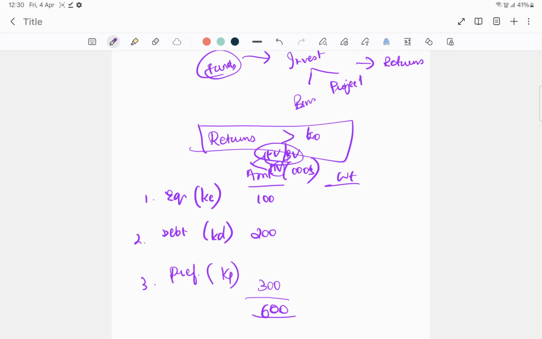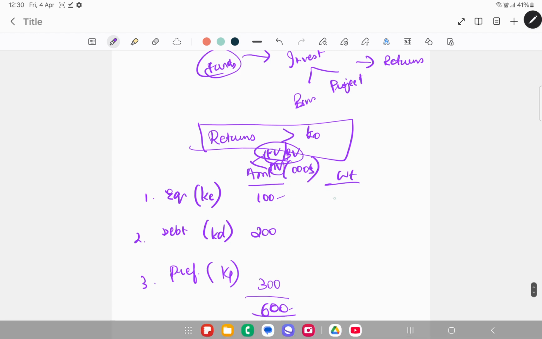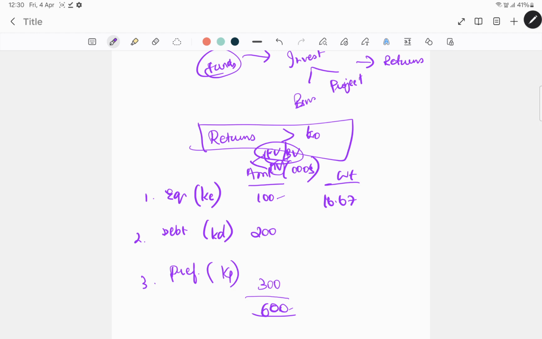Weight in this case will be nothing but 100 by 600. That is 100 out of 600, which is 16.67%, or it can also be written as 0.1667. And 200 by 600.